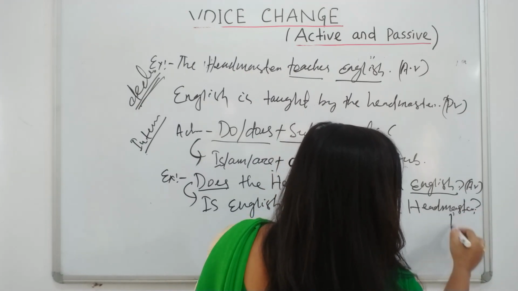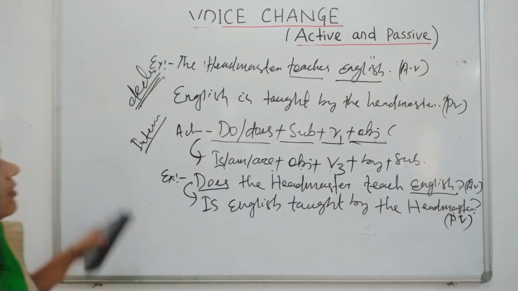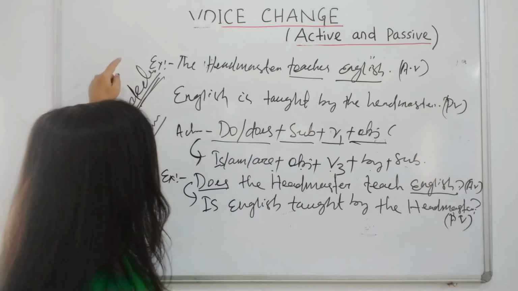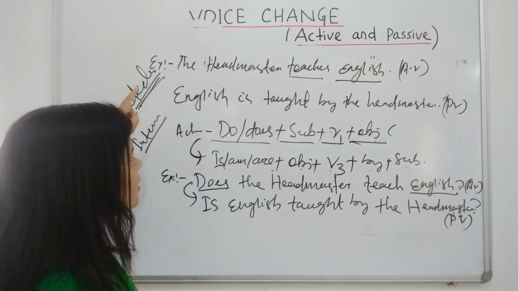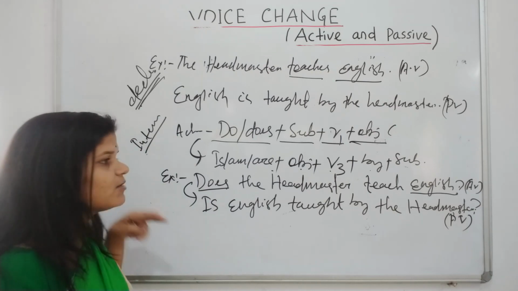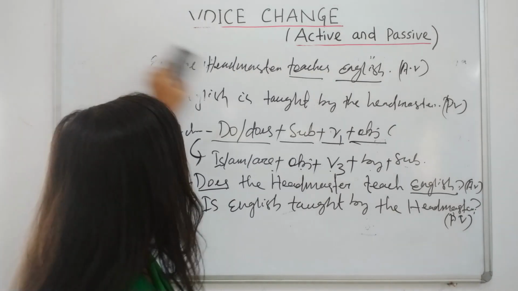That belongs to the passive voice. That is all for present simple. We discussed the declarative sentence and the interrogative sentence, how to convert active to passive. Now we discuss the present progressive.